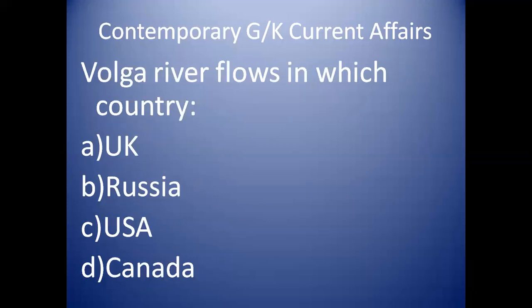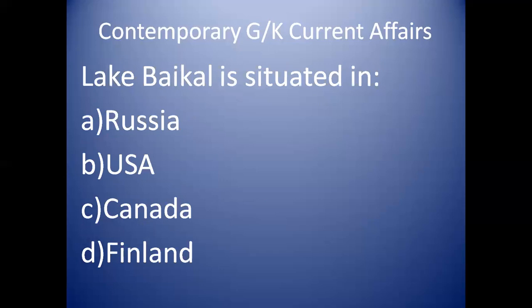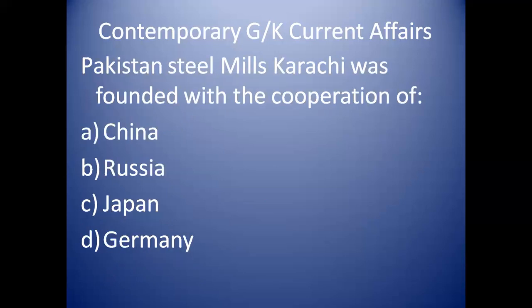Volga River flows in which country? It flows in Russia. And Volga is the largest river of Europe. Lake Baikal is situated in Russia, and it is the world's deepest lake. The world's deepest lake is Baikal and it is situated in Russia.